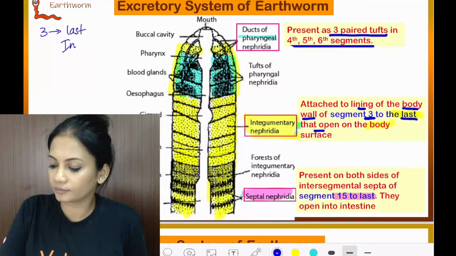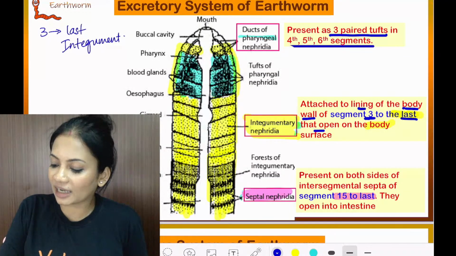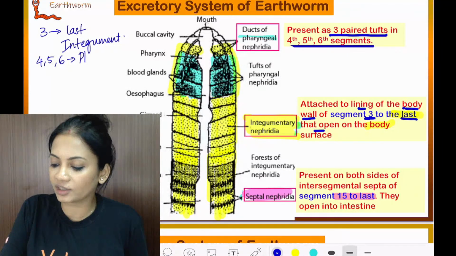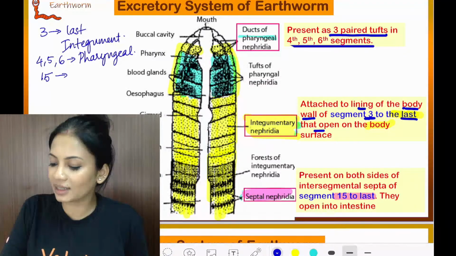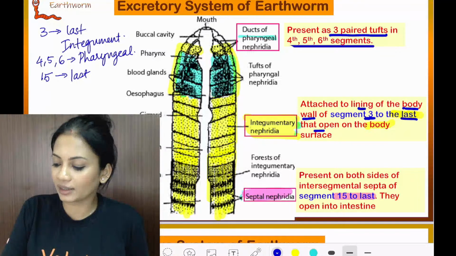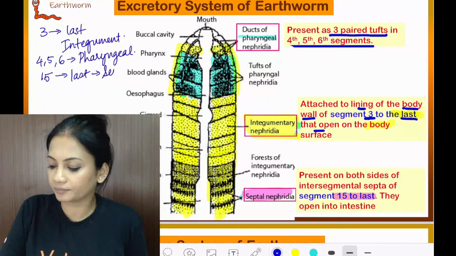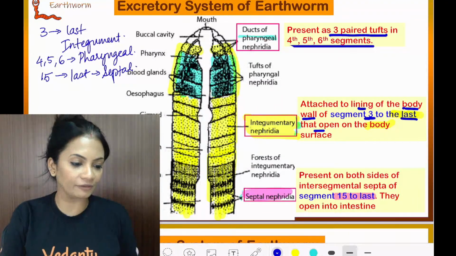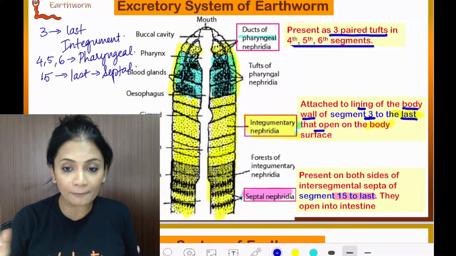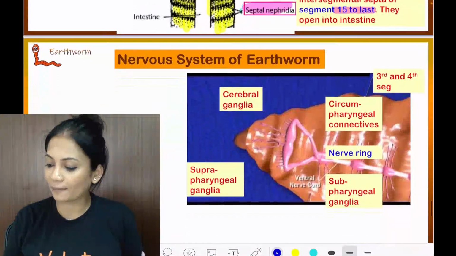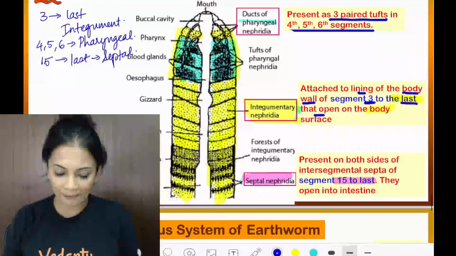Integumentary. Then segments 4, 5, 6, which nephridia? Pharyngeal nephridia. Then 15 till last contains the septal nephridia. Is this clear? So there are overlappings happening.